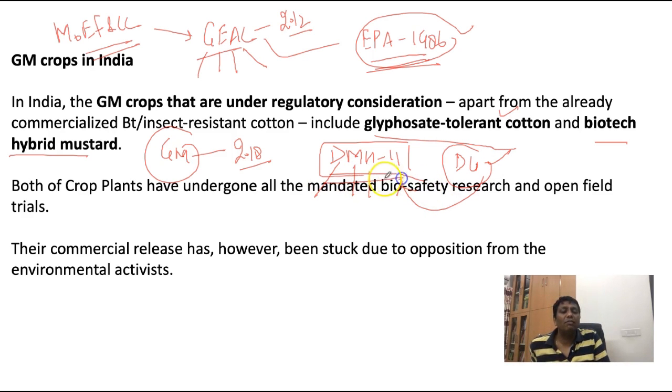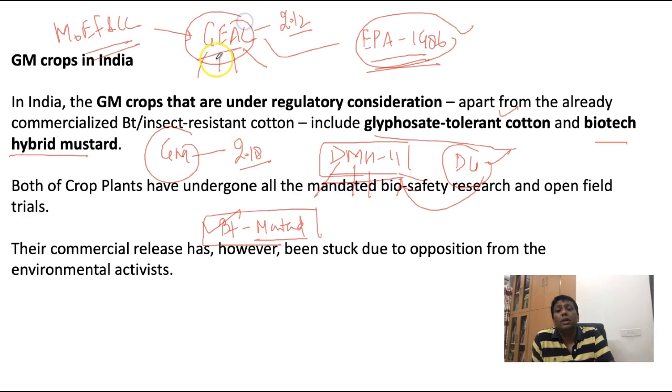This is not developed with the help of a bacterial gene, which was what was introduced in BT mustard. So BT mustard and GM mustard are both different. Don't be confused. And definitely, guys, this will be the first GM mustard that will be allowed and used for the first time in India. Let us see. We are waiting for the MoEFCC permission. GAC already has permitted the growth of this DMH11 or GM mustard.